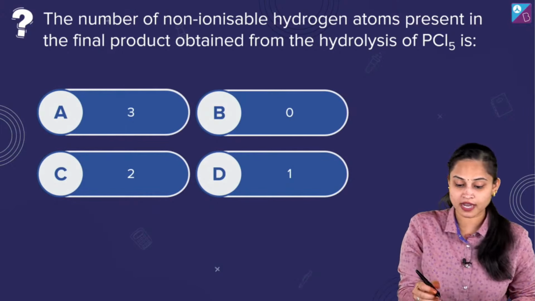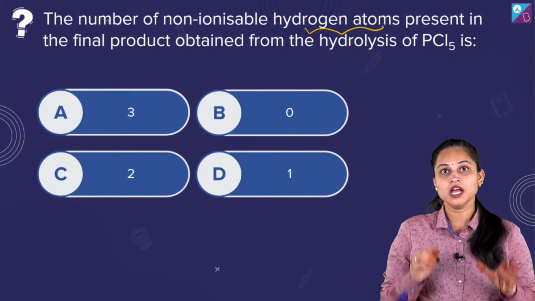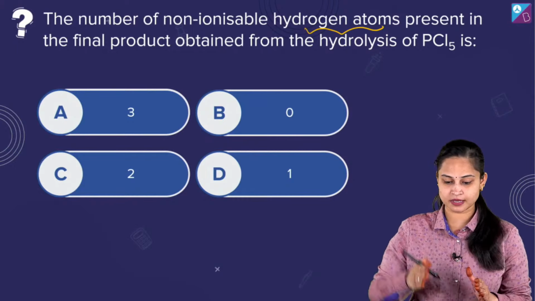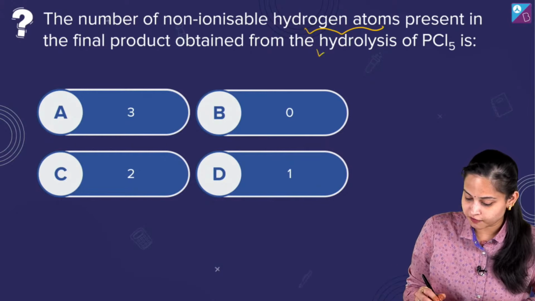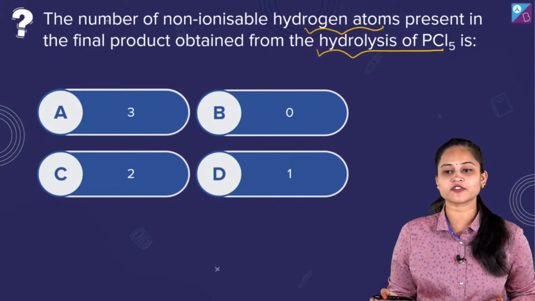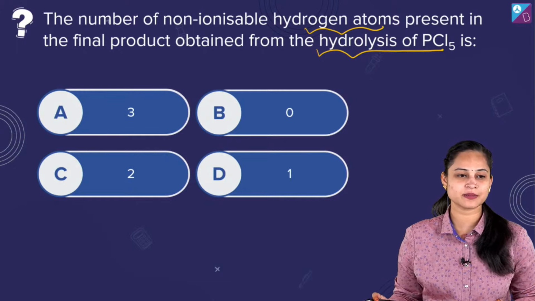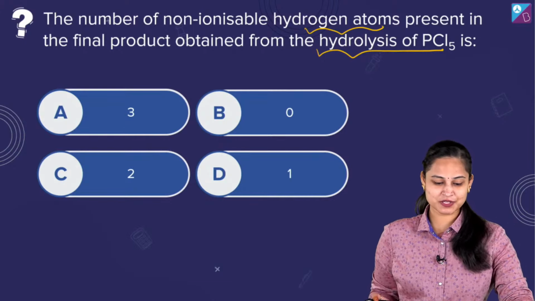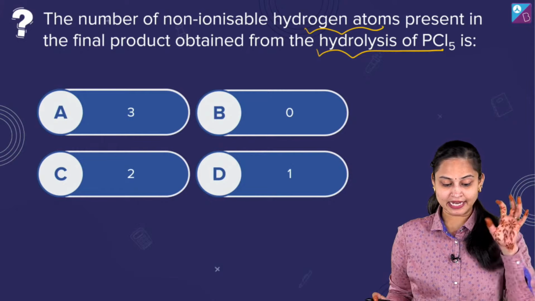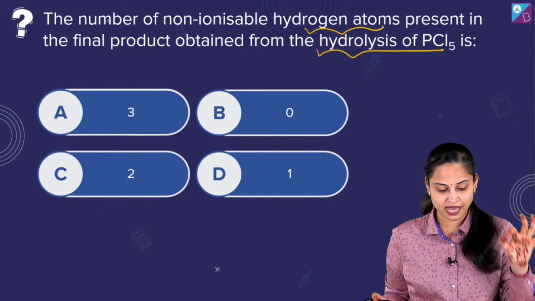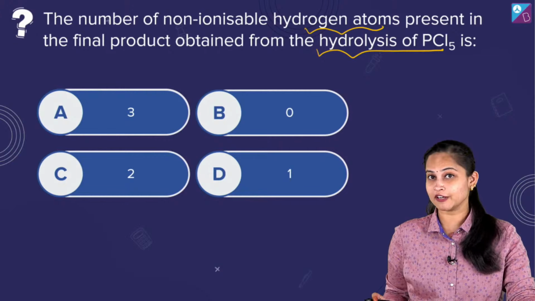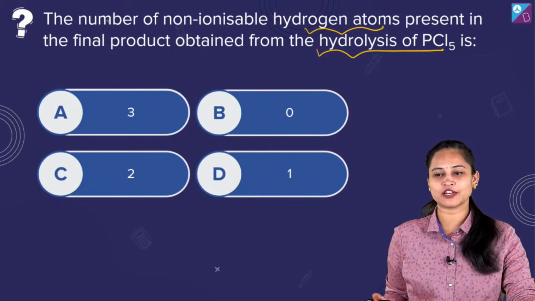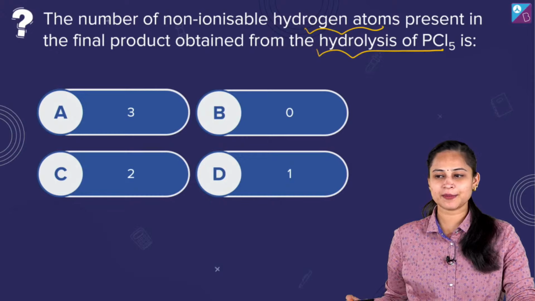The number of non-ionizable hydrogen atoms present in the final product obtained from the hydrolysis of PCl5 is what? Just let me know the answer of this particular question. How many non-ionizable hydrogen atoms are present in the final product that has been obtained from the hydrolysis of PCl5? Just let me know this. Tell me this, come on.